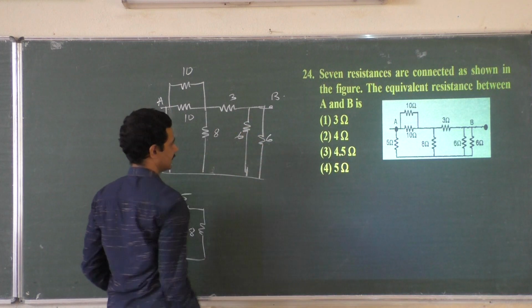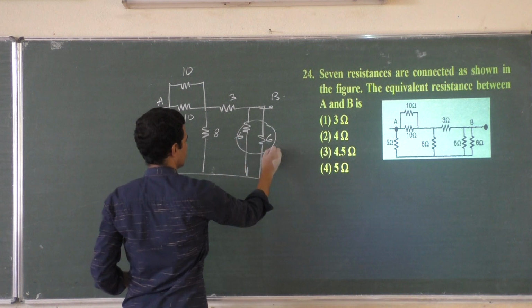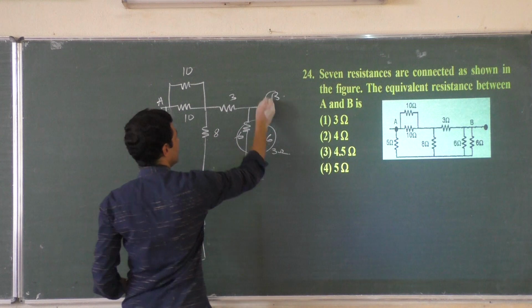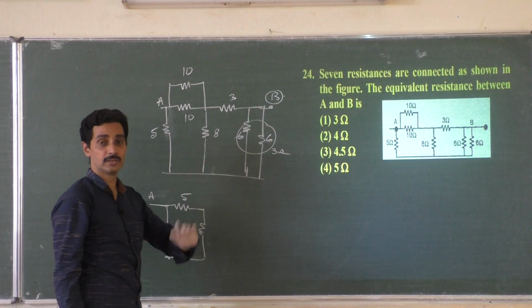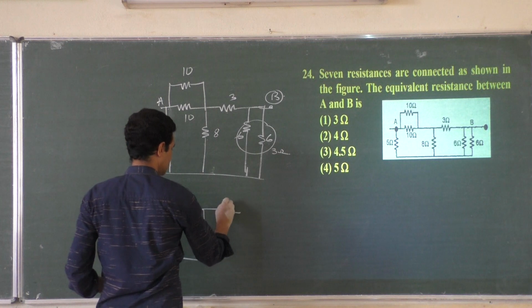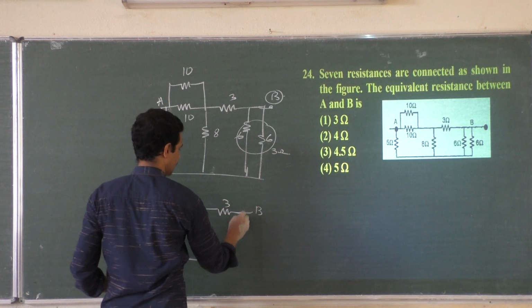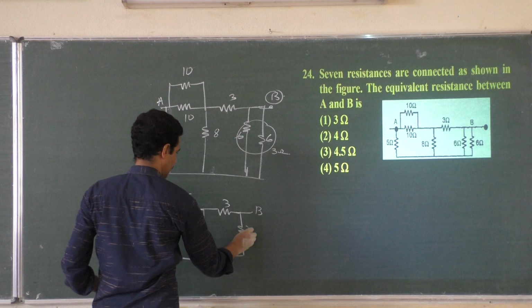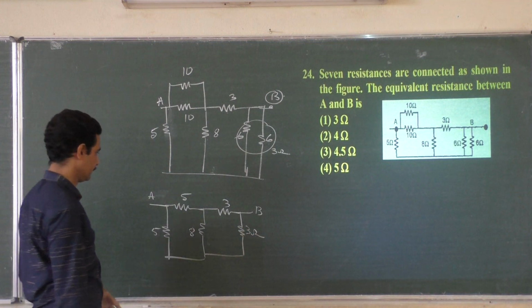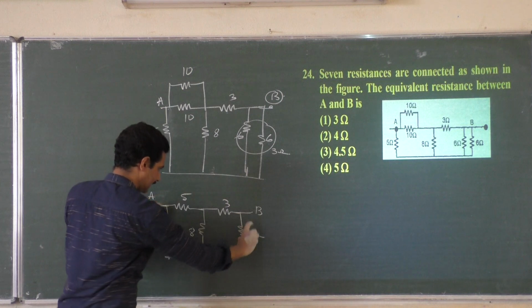6 parallel 6, 6 into 6 divided by 6 plus 6, is 3. Shall I put it in series with 3? B is lost. Careful, you shouldn't lose B at any cost. So this is 3 and B is here only and this is 3. Right now, won't it look like Wheatstone's bridge? Yes, A is here. So shall I bend it a little bit?